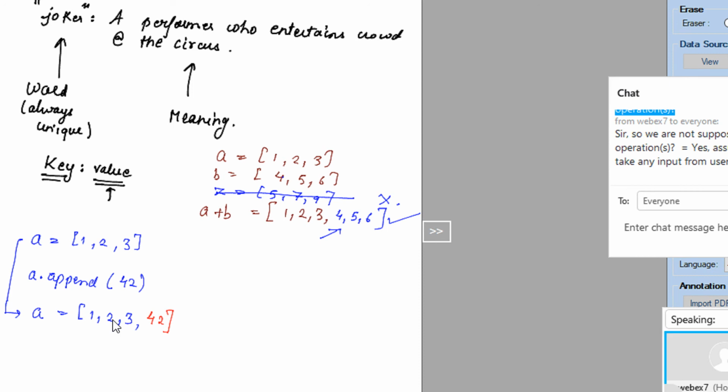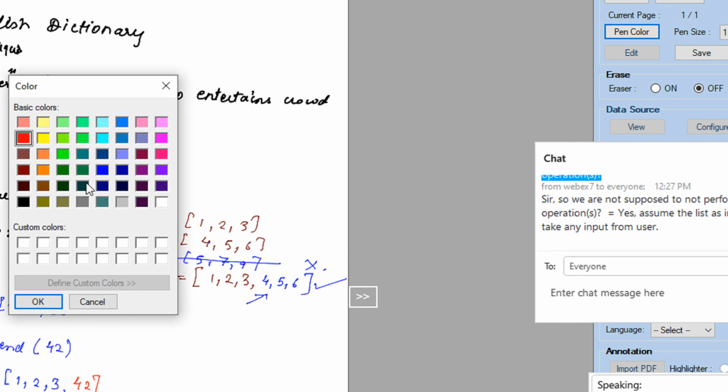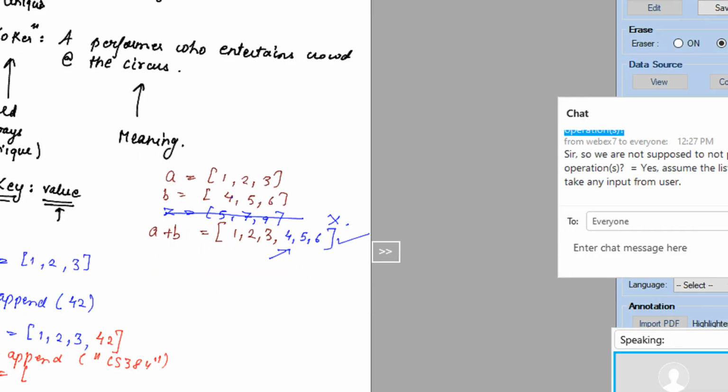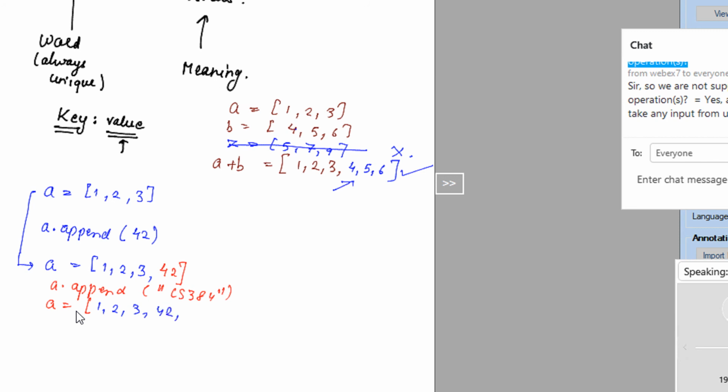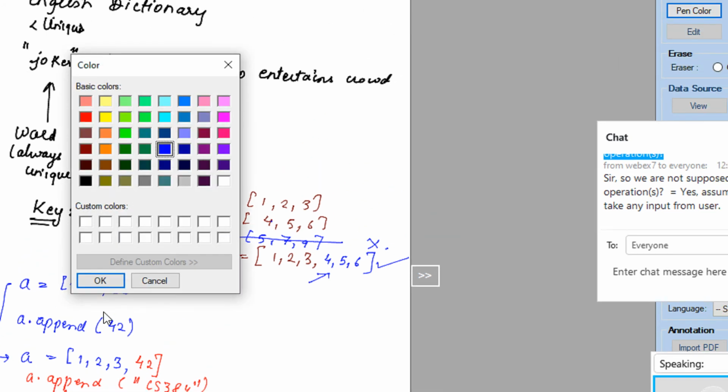And since it's a list, you can again do a dot append CS384. So A will become 1, 2, 3, 42. Oh sorry, I should have changed the pen color. And now let me change the pen color to brown.